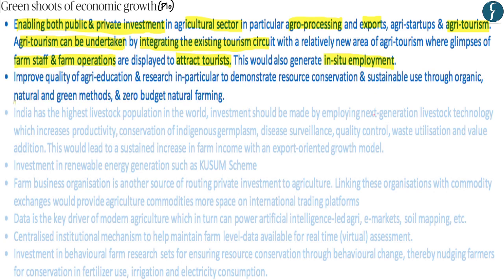The second step, which has been highlighted by the author, is that public and private investment should be increased so as to improve the quality of education and research within the agriculture field. Whereby, according to the author, agriculture education and research in particular can be undertaken for resource conservation through the sustainable use of organic material, and agriculture education and research in zero budget natural farming.